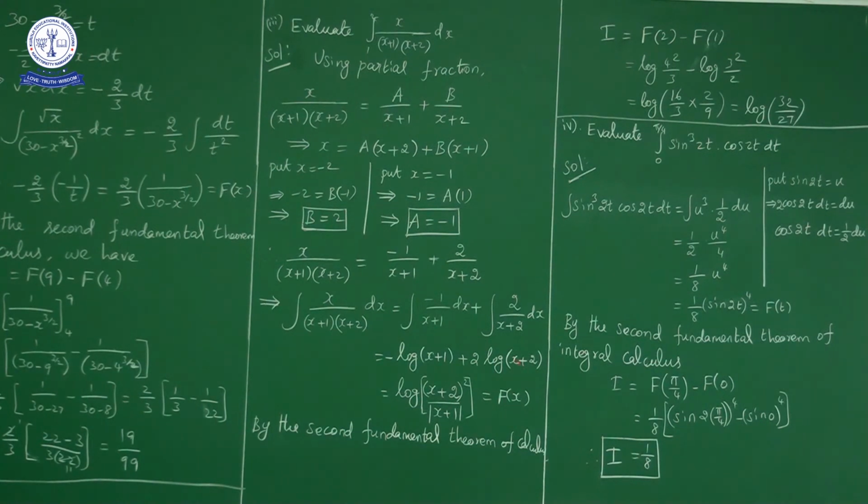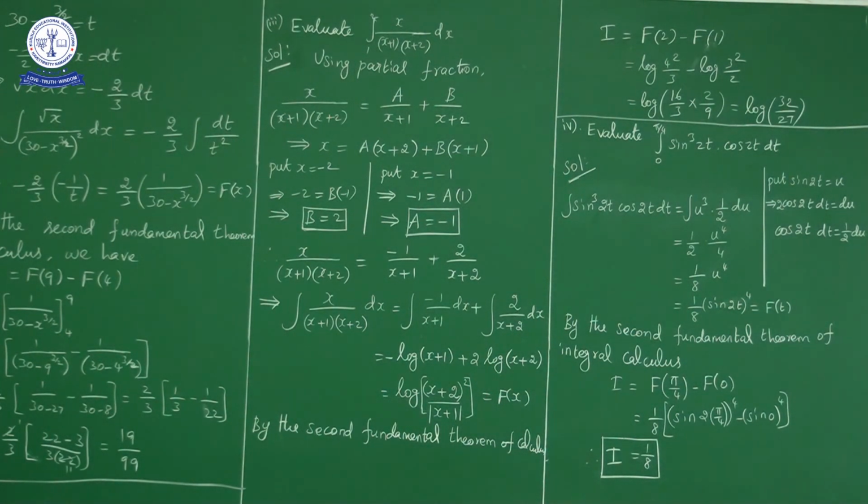So it is of the form 2 log x plus 2, what can we write? Log x plus 2 whole square. So log a minus log b is log a by b. So log of x plus 2 whole square upon modulus of x plus 1. So this is nothing but capital F of x.